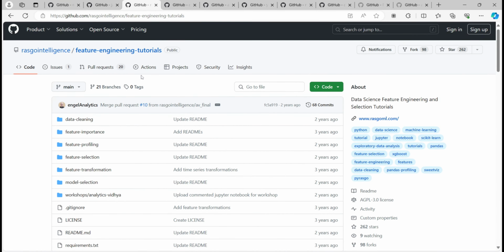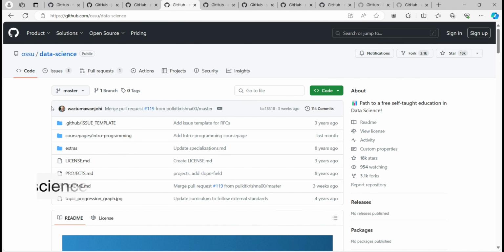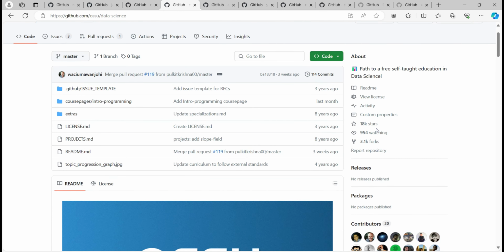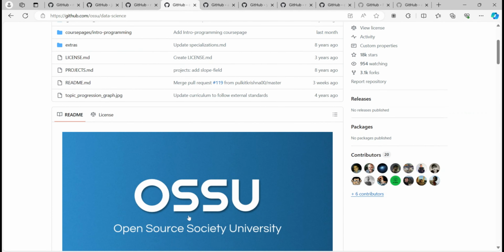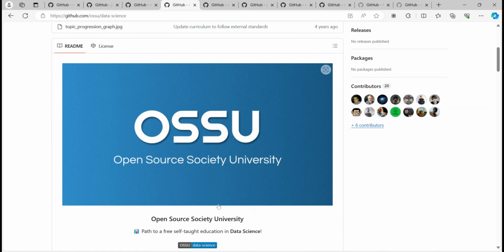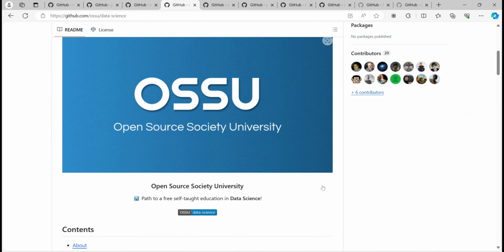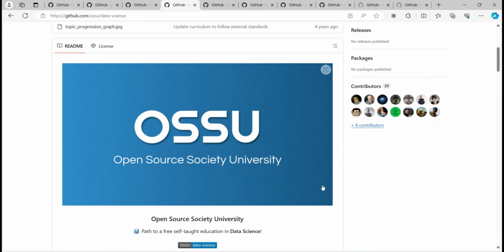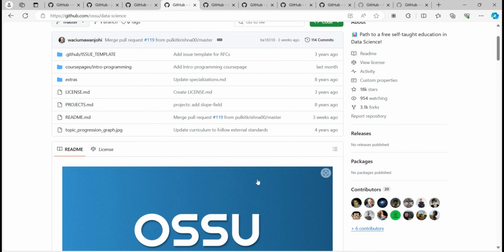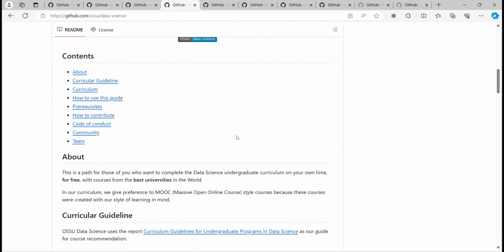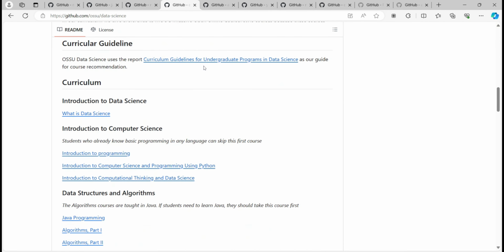Moving further to the next GitHub repository, that is by OSSU Data Science. So, path to a free self-taught education in data science, right? It is pretty famous, and OSSU means Open Source Society University. So it is totally free, and you can learn about data science from this GitHub repository. So these are the contents, the curriculum they have listed.